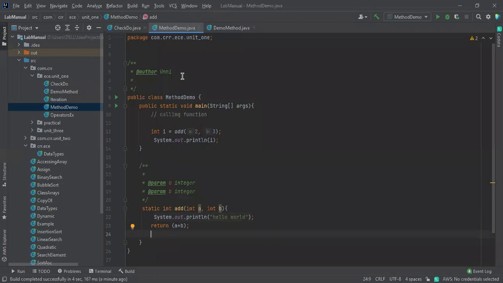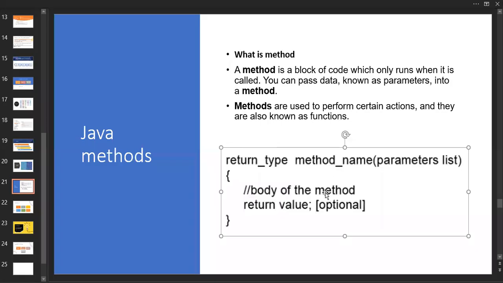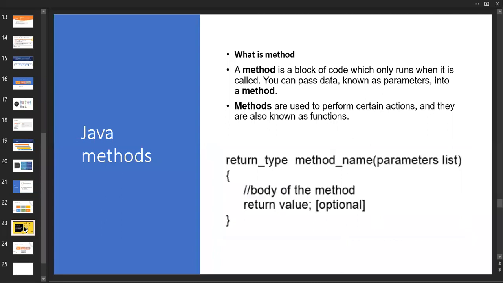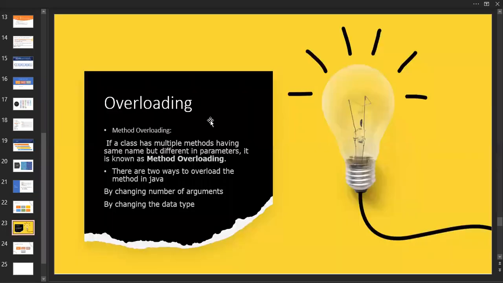Okay, let me go to the slide. This is all about methods: how you write a method, how you pass parameter values, and how you use a return value. This is the syntax for that. We already discussed this. Now we are going to discuss the overloading concept, which is a very, very important concept in Java. Overloading and overriding are two things. Mostly in interviews, they will ask the difference between overloading and overriding. Remember this one.